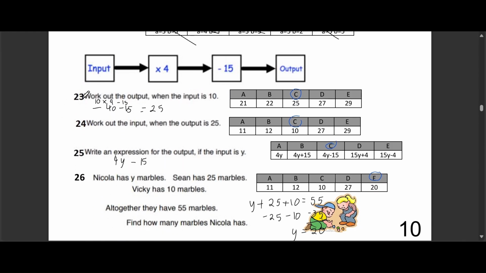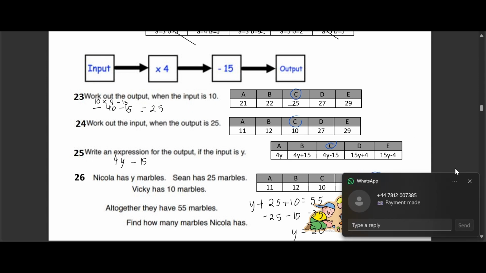Question 23. The question says, work out the output when the input is 10. Here are our options. Option A, 21. Option B, 22. Option C, 25. Option D, 27. Option E, 29. The correct answer is option C, which is 25.